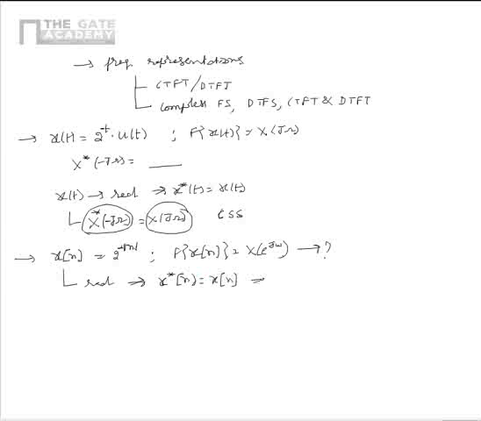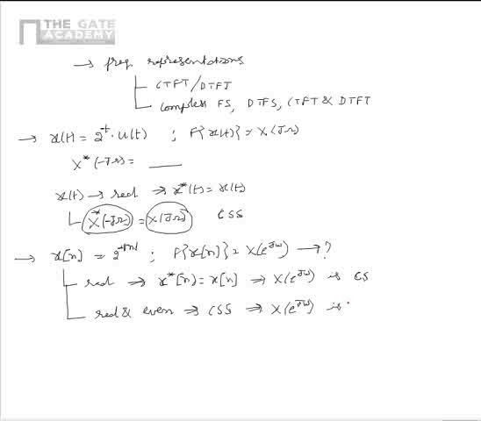So we know that as the signal is real, its Fourier transform x of e power j omega is conjugate symmetric. We also know that the given signal x of n is real and even. That implies the signal is conjugate symmetric. As the signal is conjugate symmetric, the Fourier transform is real.